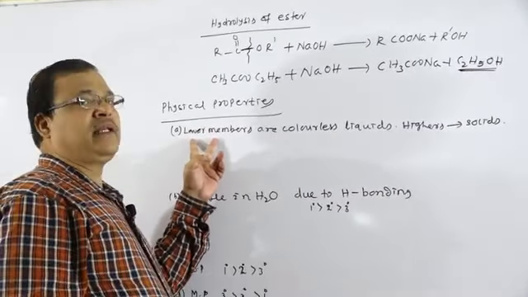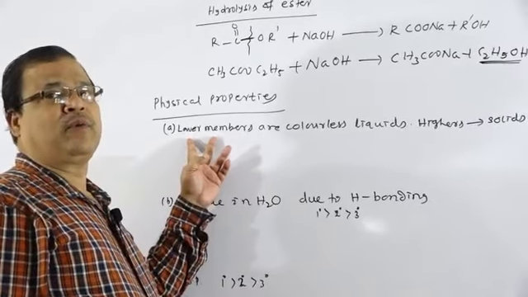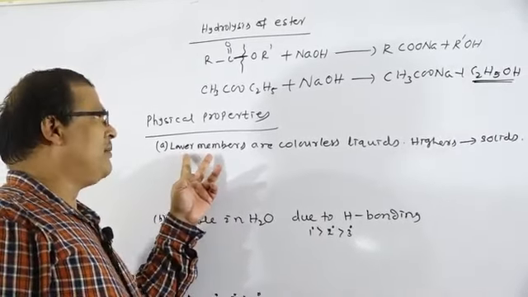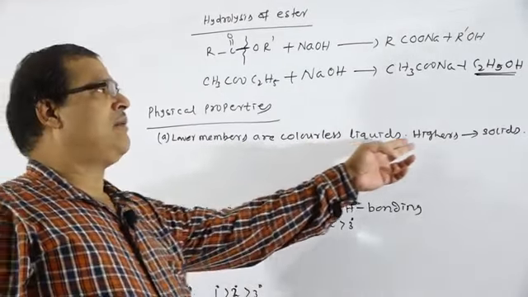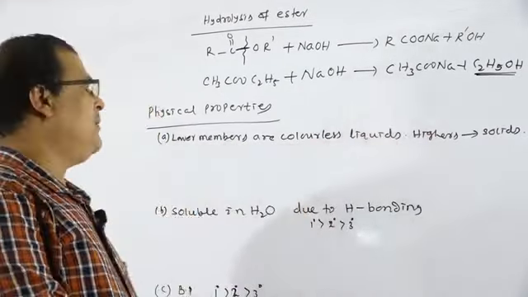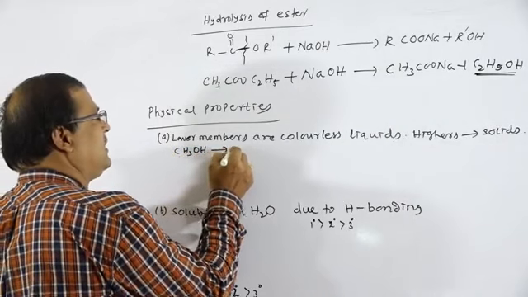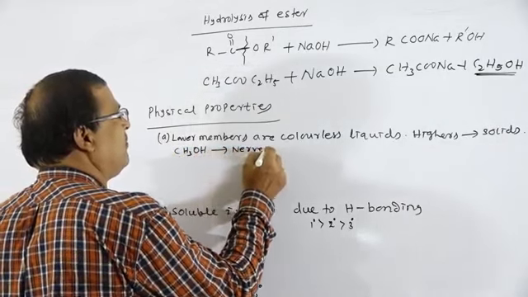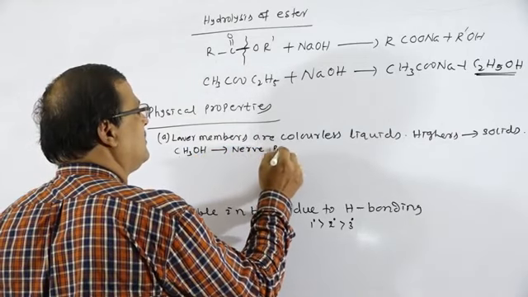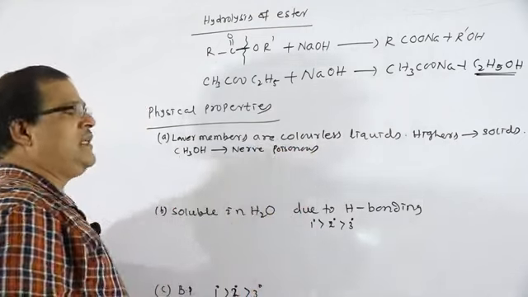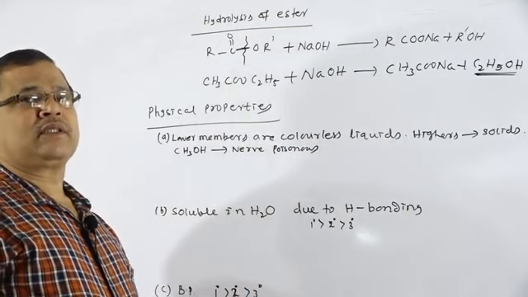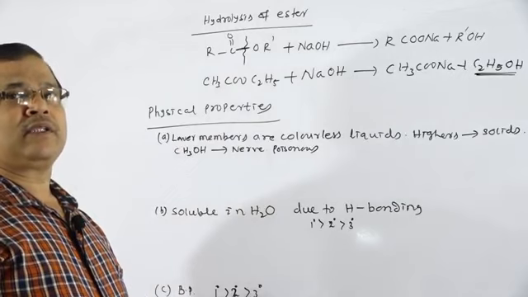If we analyze the first member, methyl alcohol CH3OH, it is nerve poisonous.